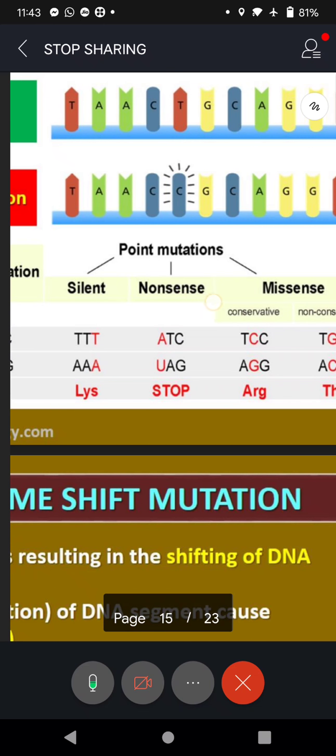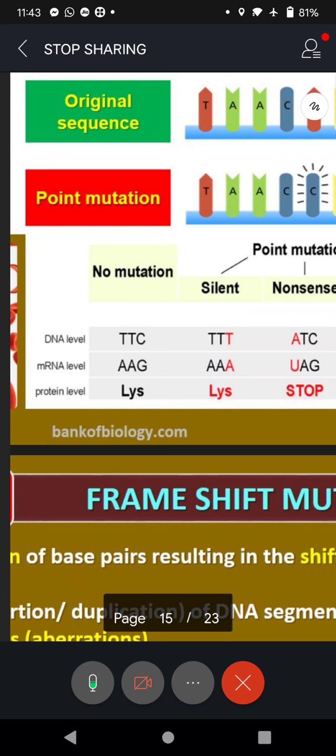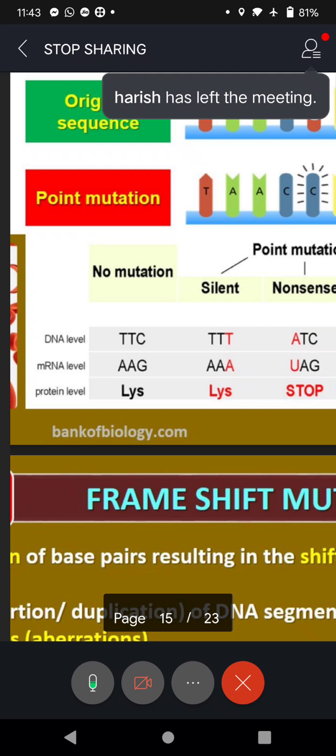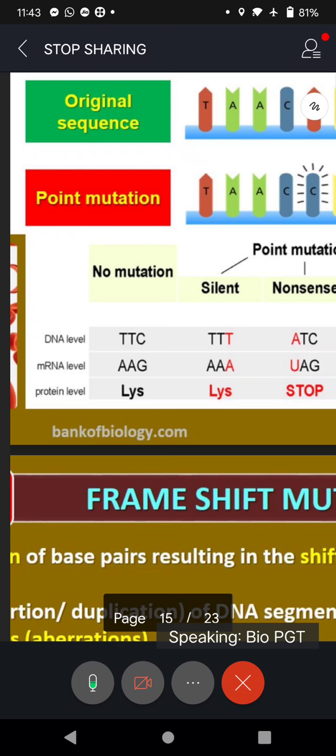So basically you must understand here in broad what a point mutation is. An error at one particular point in the gene sequence of DNA. Is it clear? An error at one point in the gene sequence of DNA, and that error is in the nitrogenous base pairing.